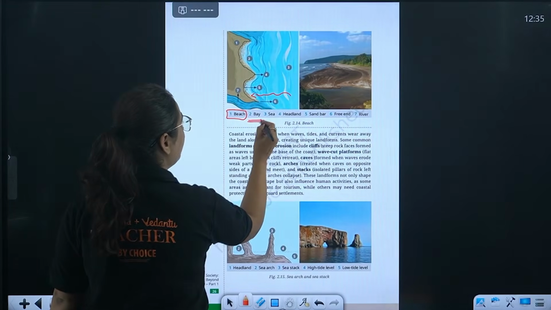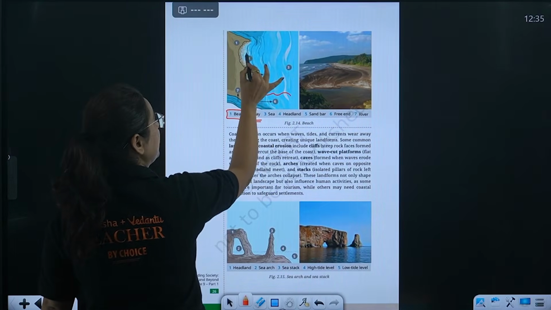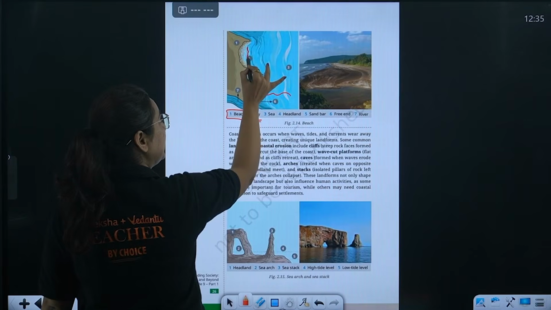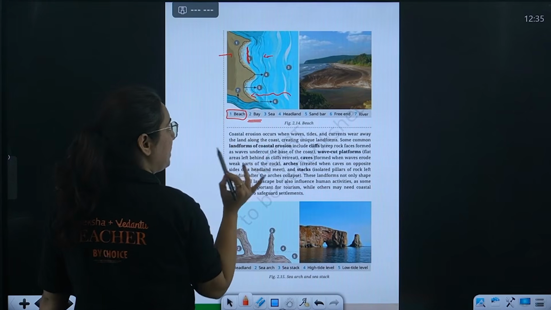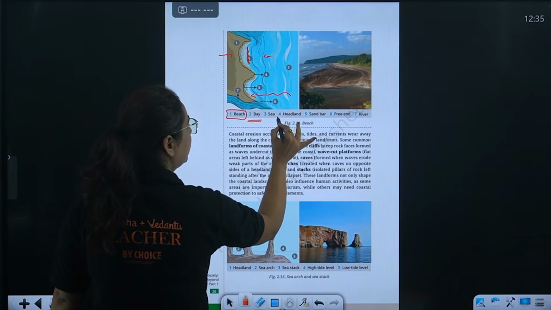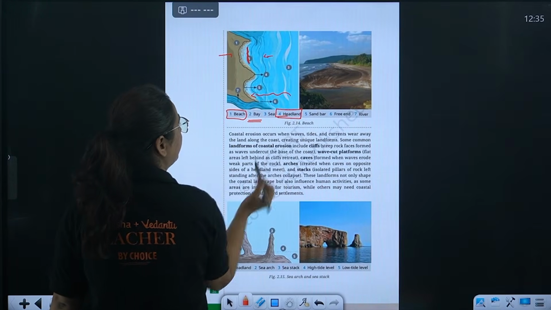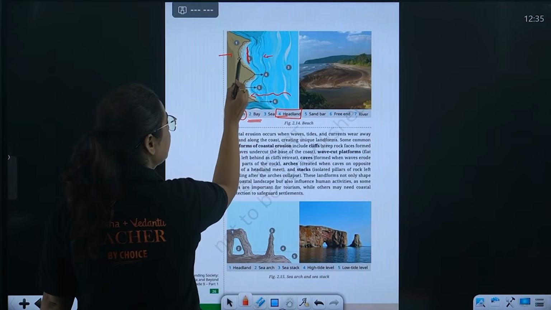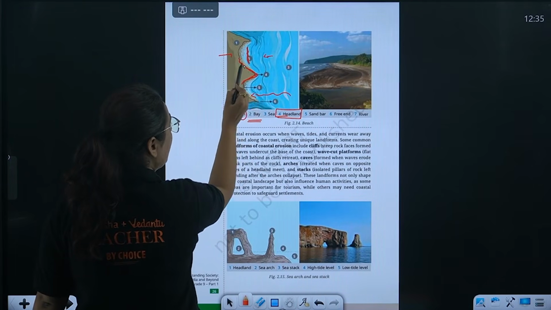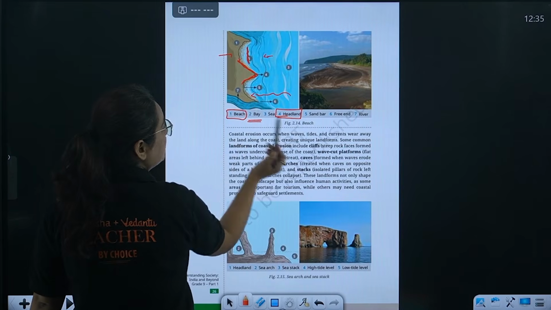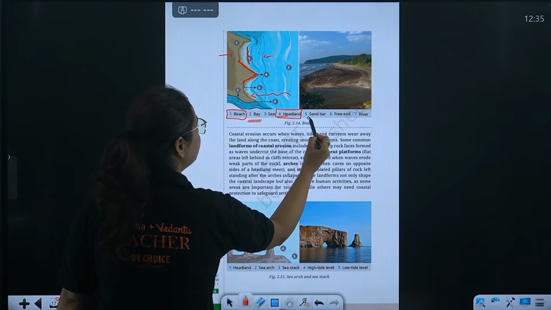Second is bay. Where is the bay, beta? This is the bay. Whenever there is a small part of land in between ocean and land, this is known as a bay. Then we have headland. Where is the headland? See, in this, the portion of the land that is more towards the sea, this is headland. Then we have sandbar.